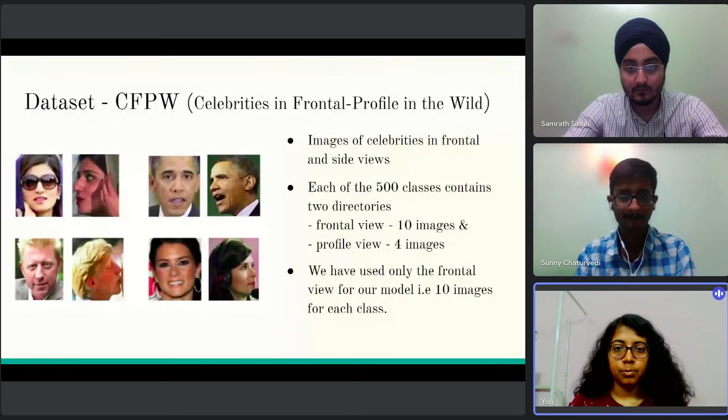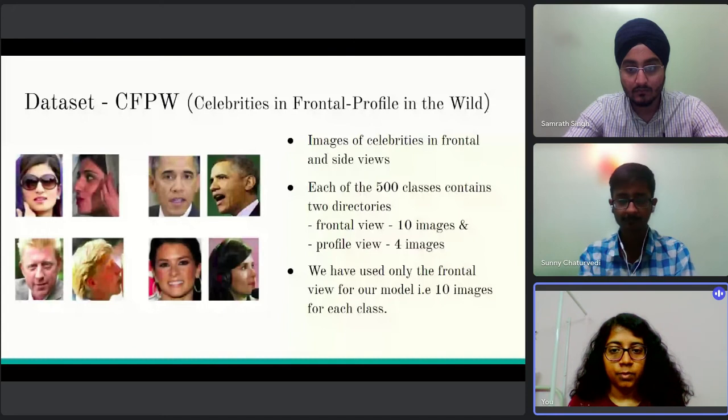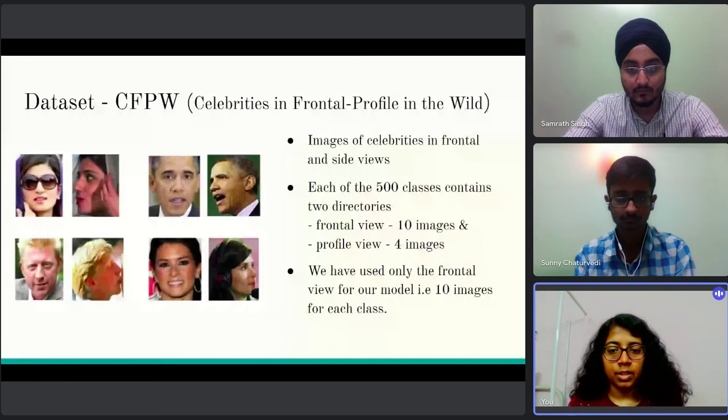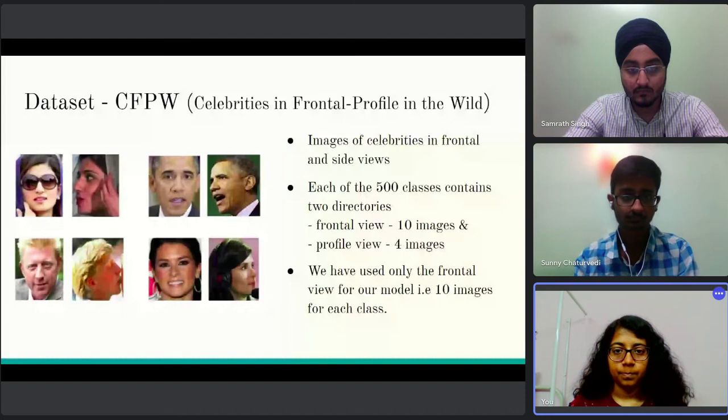Talking again about the dataset we are focusing on, it is CFPW, which is celebrities in frontal profile in the wild. This is the dataset where images of celebrities in frontal and side views are there, and there are 500 classes, each of which contains two directories, namely frontal view which has 10 images and profile view which has 4 images. We have only considered the frontal view for our model, that is 10 images for each class.